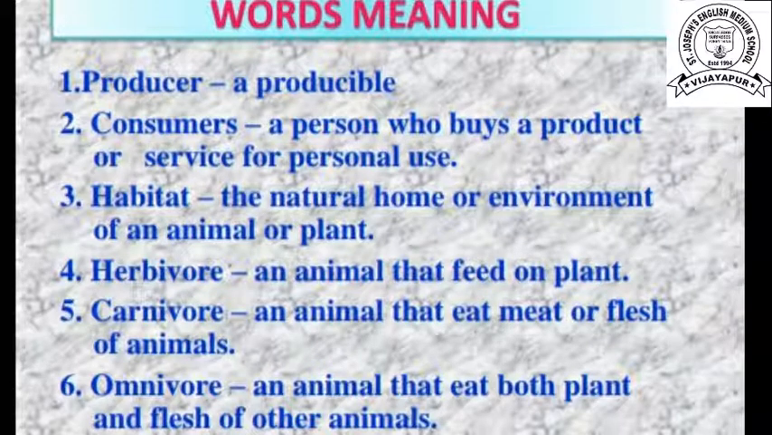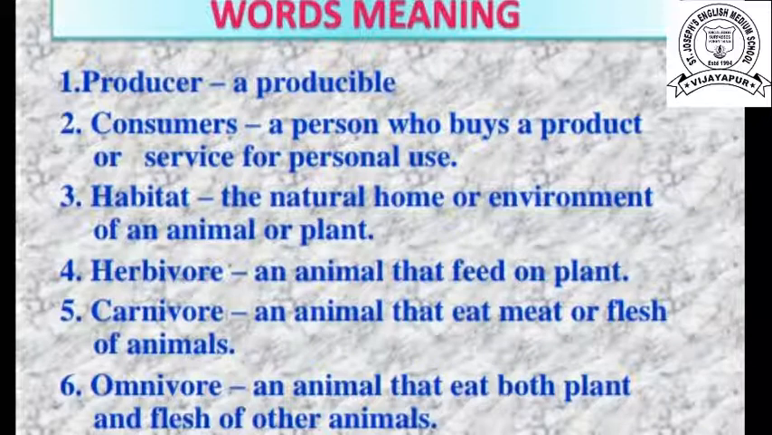Third one, habitat. The natural home or environment of an animal or plant. It is a habitat. Now fourth one, herbivore. An animal that feeds on plants, means animals which eat plants. These are called herbivores. Fifth one, carnivore. An animal that eats meat or flesh of animals.